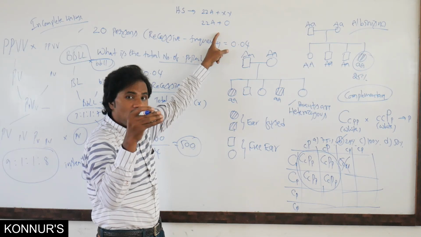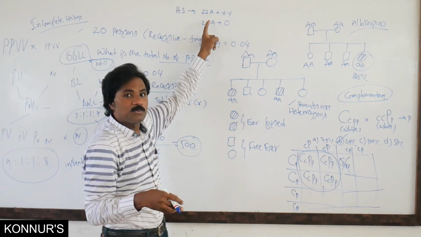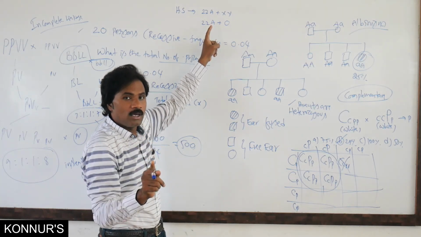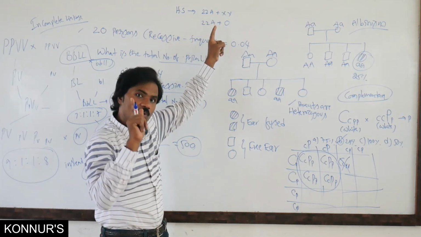Listen carefully, observe, identify and calculate. Normally sperms are 22 autosomes plus X or 22 autosomes plus Y, but here one abnormal sperm has 22 autosomes plus XY.